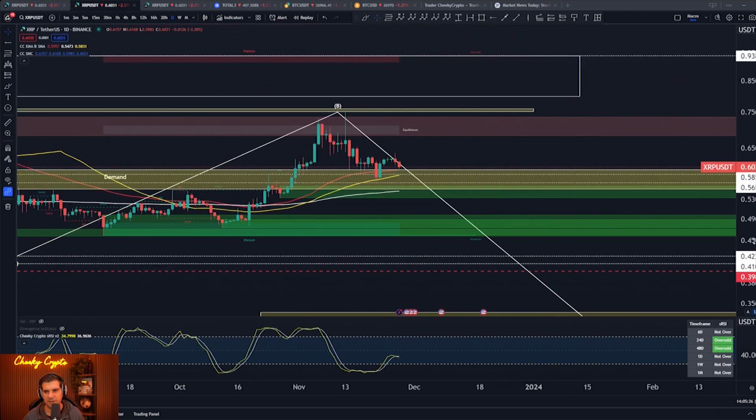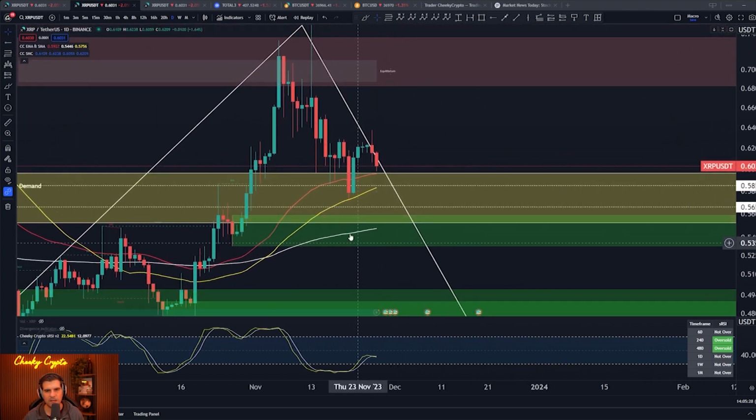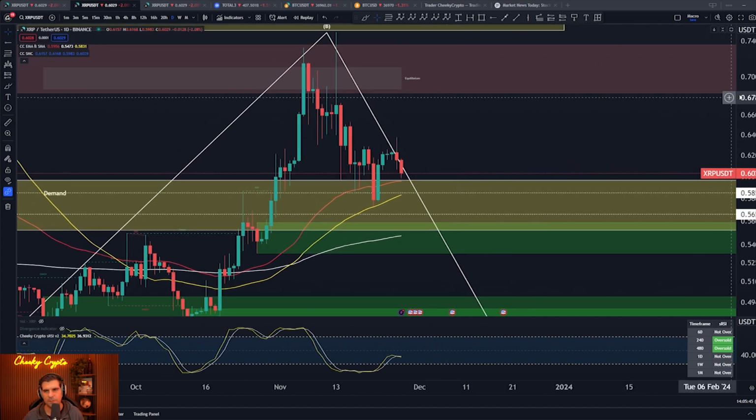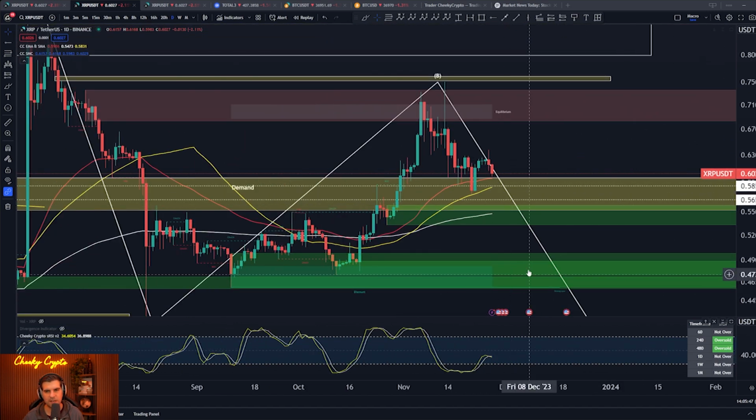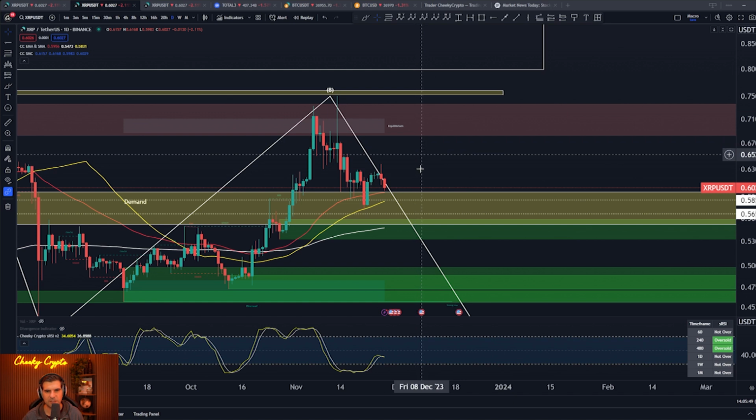Now we take a look at the EMAs. We can see that the white line here, the 200 daily EMA, is below the price at the moment, so that's looking pretty good. We have seen the yellow line, the 50 SMA, act as good support in the past, so it's possible that it still acts as support. And also this red line, the 50 EMA, is also looking at support. On the daily stochastic RSI, plenty of room to the upside, so I am still expecting a move upwards.